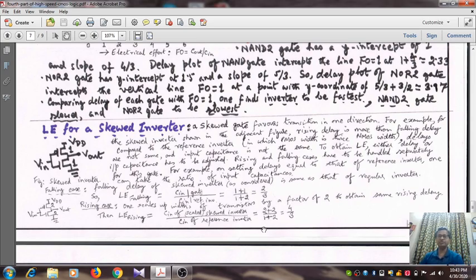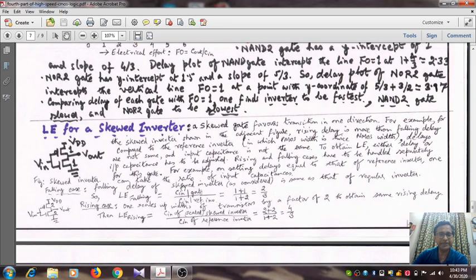For that you have to just look at what will be the R effective for the falling case, it is 1, the same as the standard inverter in MOS transistor.